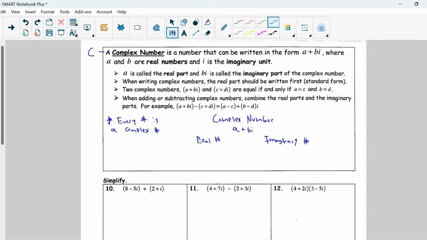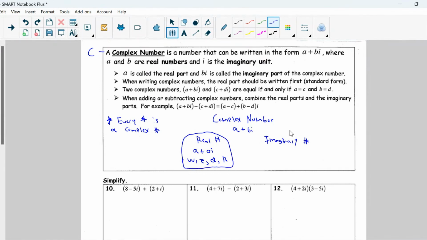Where our real numbers is when you have a plus 0i. Okay? Where you have the real number part, but you don't have the imaginary number part, right? Those are those sets that we talked about, 0, whole numbers, integers, rational numbers, real numbers, okay? Those are all of the sets of real numbers that we talked about earlier.